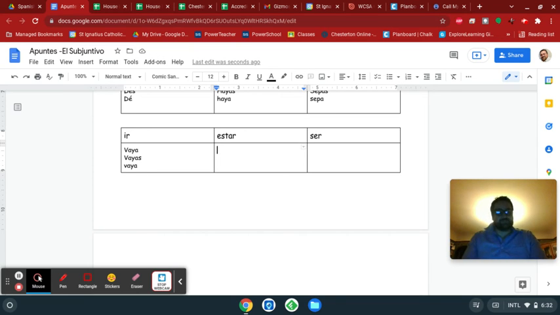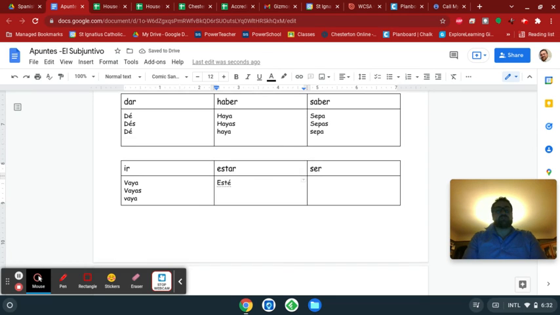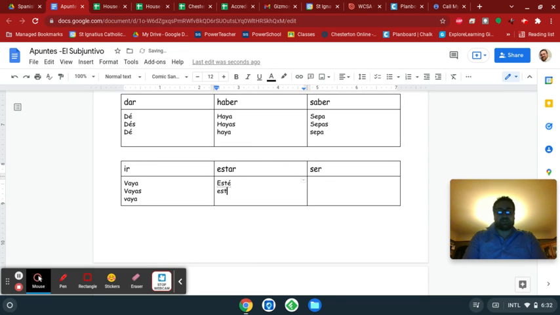Estar, you would think it would just be este, but we're going to, again, put accent marks just like we did with the verb dar. Esté, estés, esté. And then with ser, sea, seas. I guess because if you take the ER off of ser, then it's just going to be sa. Well, no, we need it to look enough like the original verb so that we know what verb it is, so we're actually just going to keep the E and add the A to it. So sea, seas, sea.